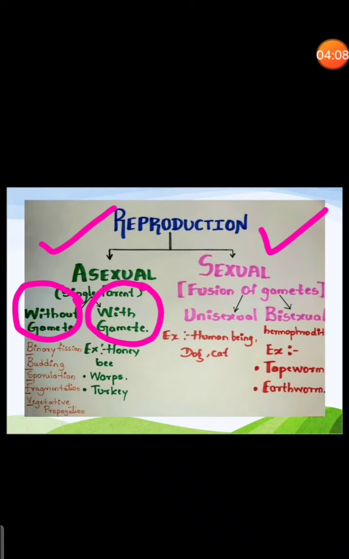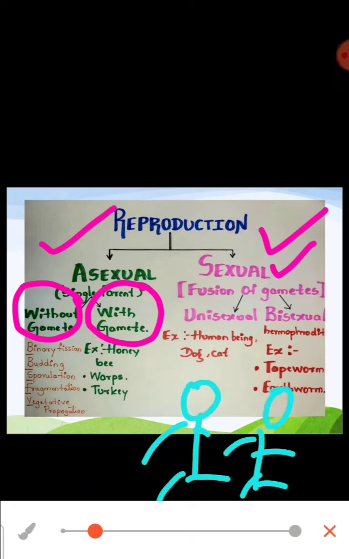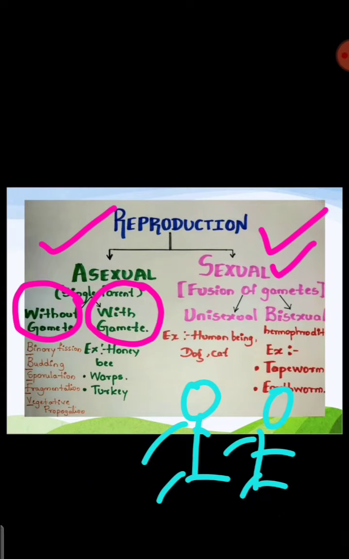And sexual reproduction is where male and female gametes are involved. There is a male and a female organism, and they are involved in sexual reproduction.